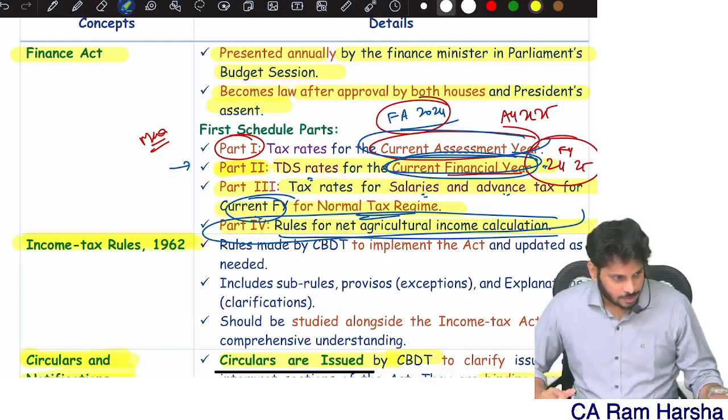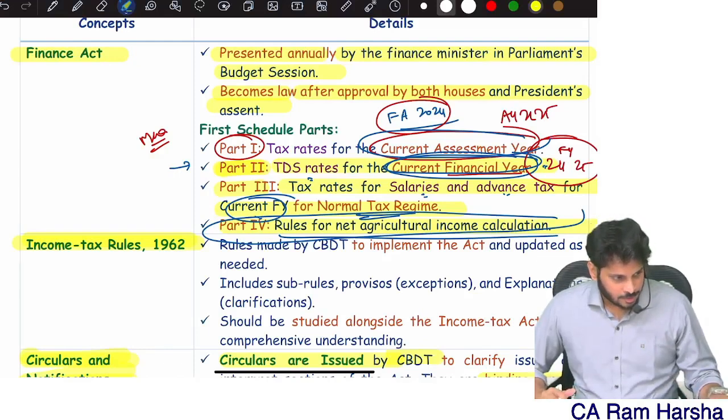That income is taxable at what rate? Look at the regime. Normal tax regime, already discussed. Default tax regime, now we are discussing. Are you clear? Now, under default tax regime, what is the basic exemption limit? You know, 3 lakh. Under default tax regime, the basic exemption limit is straight away 3 lakh. So the first 3 lakhs tax rate is 0. Here, resident or non-resident, no discrimination. Senior citizen, normal citizen, nothing. Everybody up to 3 lakhs, tax rate is 0.